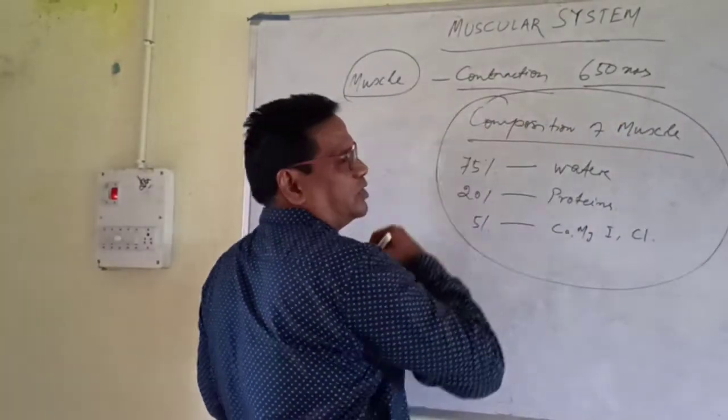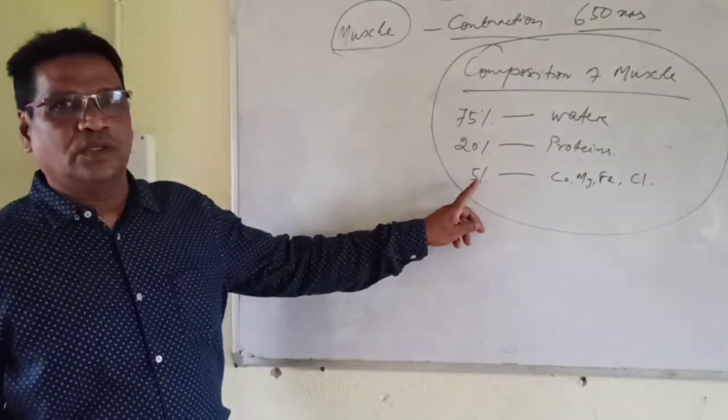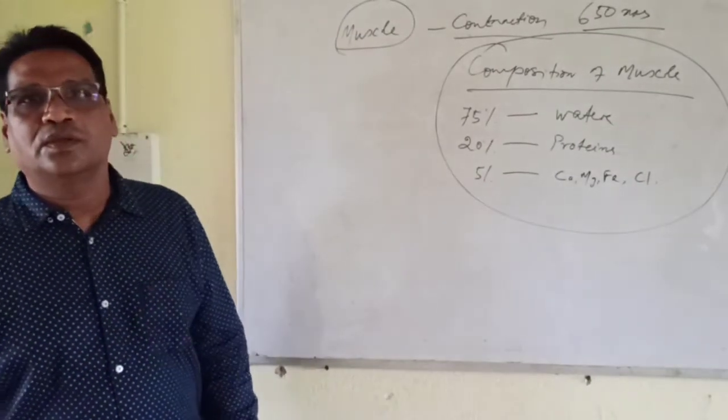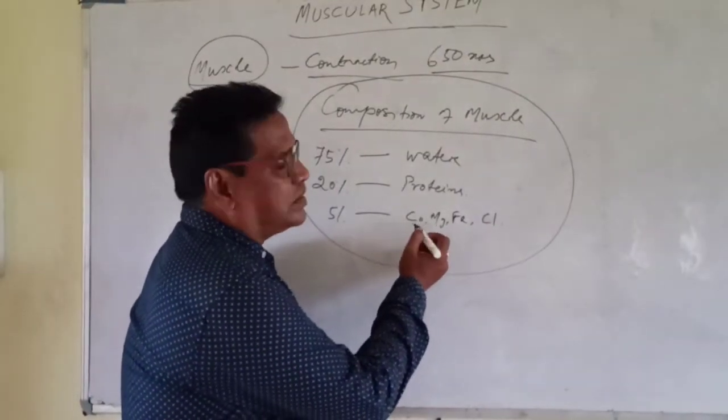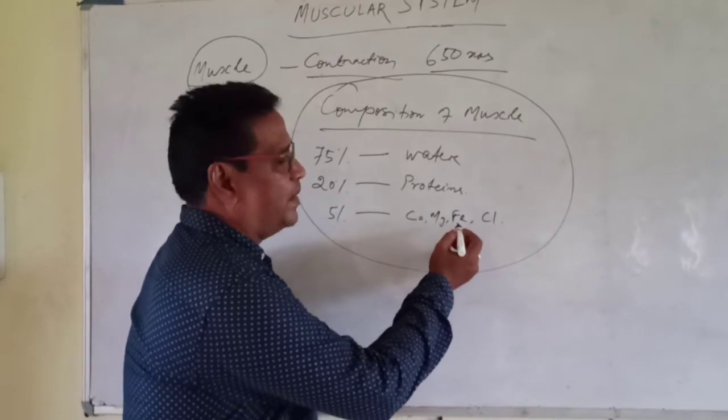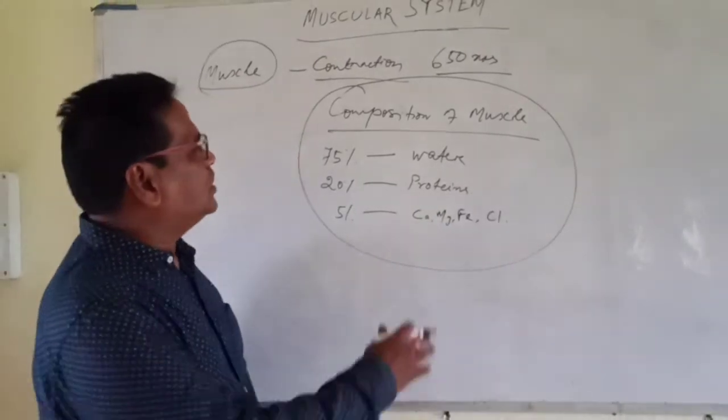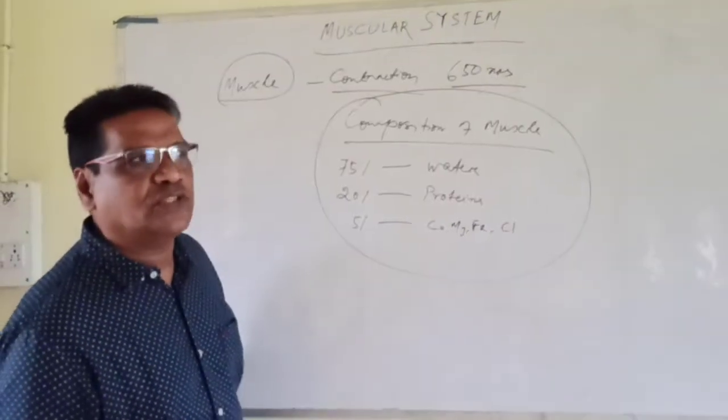This is the composition of muscle. So 5% is calcium, magnesium, iron and chlorine. This is all about the composition of muscles.